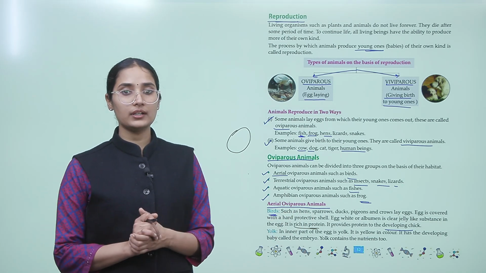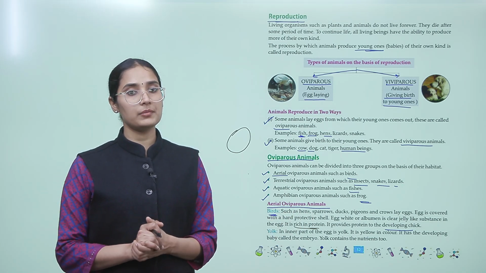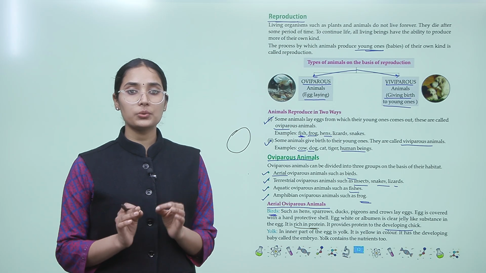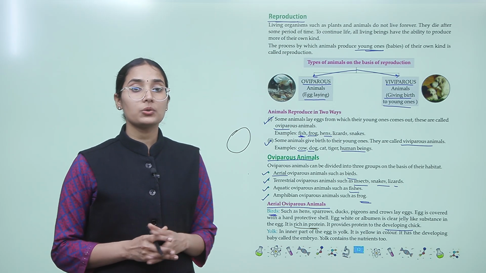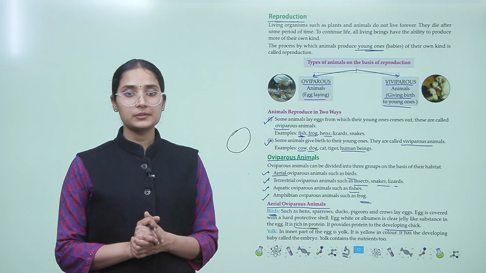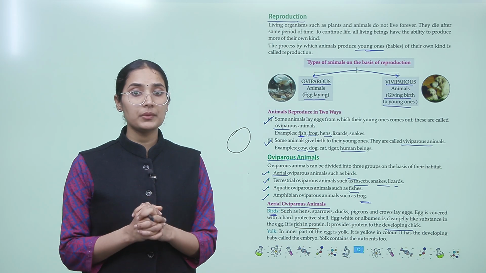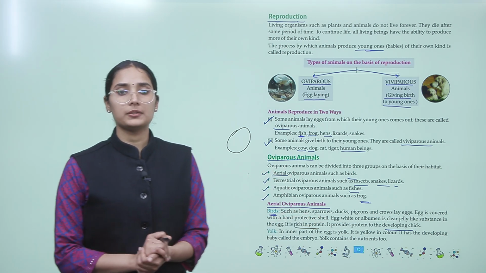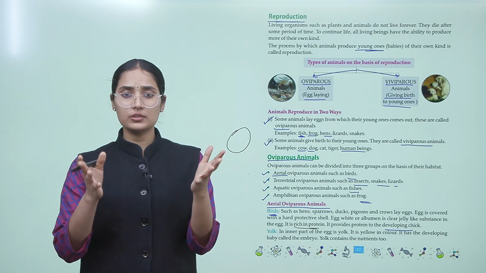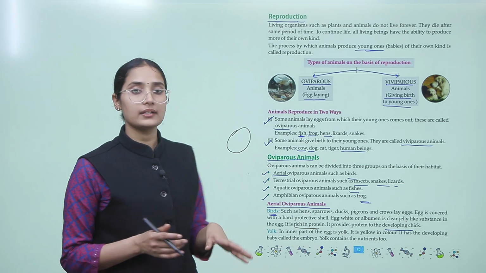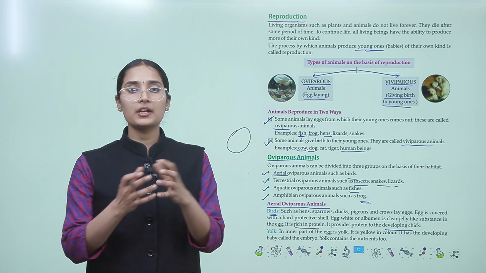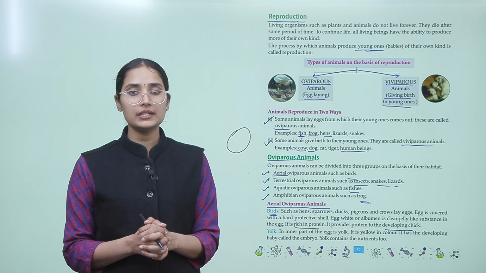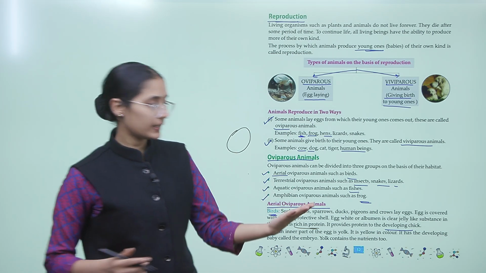It is yellow in color. It has the developing baby called the embryo. Yolk contains nutrients too. So the egg white or albumin is a clear jelly, and then there is the yolk, the yellow part. Whatever is inside the egg provides nutrients to the developing embryo. Now let's go to the next page.